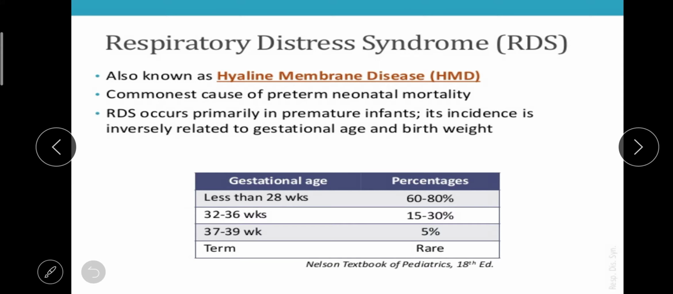Just as an example, if the gestational age is less than 28 weeks, the percentage of affected newborns is 60 to 80%. If it is 30 to 36 weeks, it may be 15 to 30%. If it is between 37 to 39 weeks, it is 5%. And if the baby is born at term, it is rare. So if the baby is premature, RDS will be more common. This is the introduction and incidence of RDS.